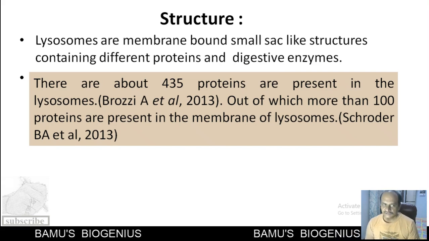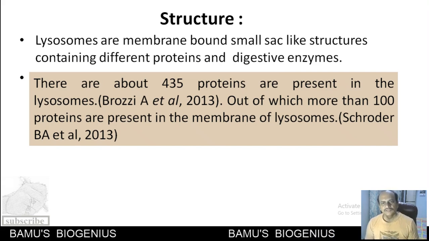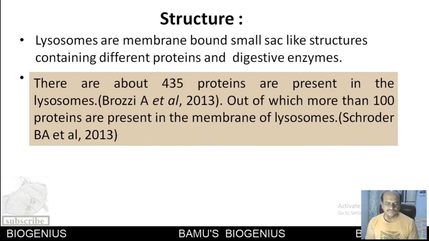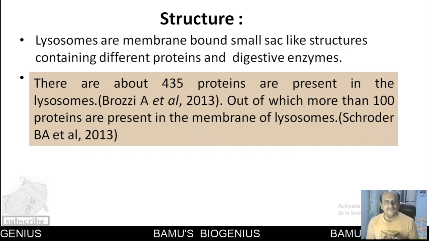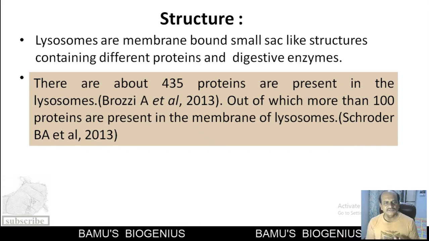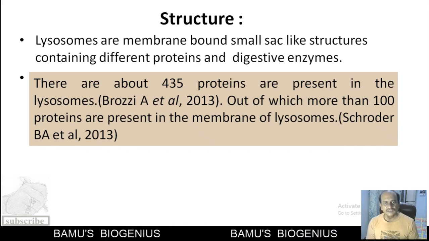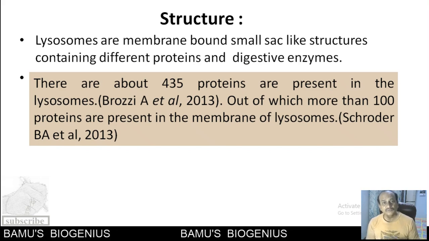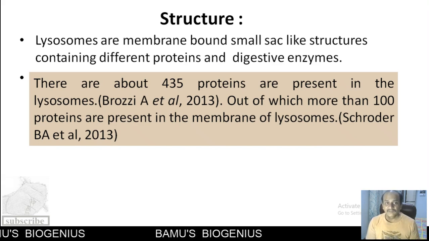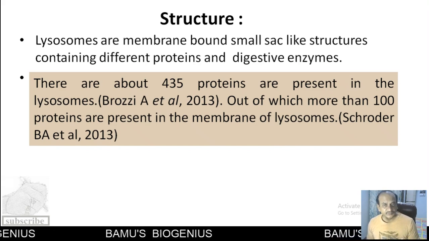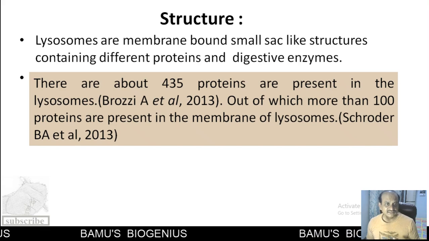Now we will talk about the structure of lysosomes. These lysosomes are single membrane bound sac-like structures, and this single membrane encloses different types of proteins and different types of digestive enzymes. Of the total proteins present in lysosomes, there are 435, out of which 100 proteins are present only in the lysosomal membrane. So you can imagine the kind of composition this sac-like structure has.